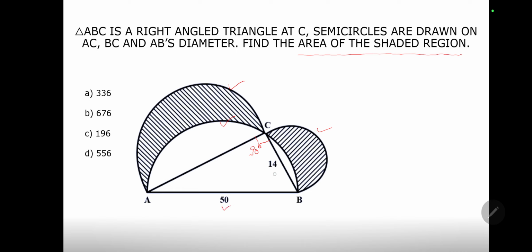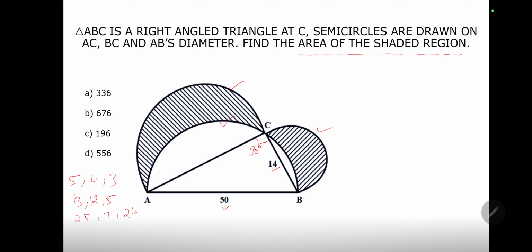We've been given this side, and we need to find the third side. I have told you earlier that in a right angle triangle we follow triplets. Say hypotenuse is 5, then the other sides are 4 and 3; hypotenuse is 13, then the other sides are 12 and 5. Similarly, there is also a triplet 25, 7 and 24. And for this one you can see 50, 14, and the third one.